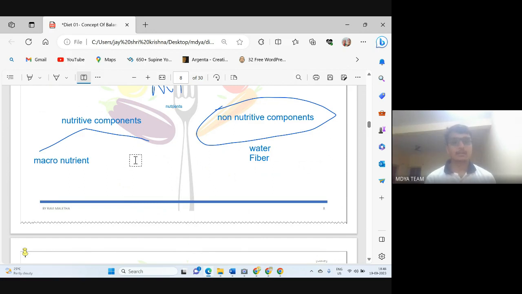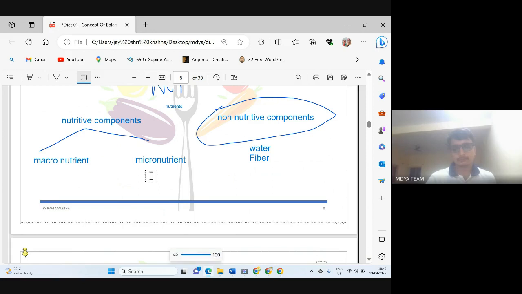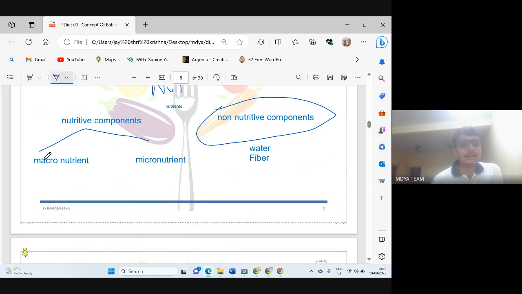The other one is micronutrient. So what is the basis of this classification? On which basis are we classifying nutritive components into macro and micro? Nutrition value? Not nutrition value. We already classified on the basis of nutritive value into nutritive and non-nutritive components. We can see there is one word macro and the other one micro. So I think you will get an idea on which basis.